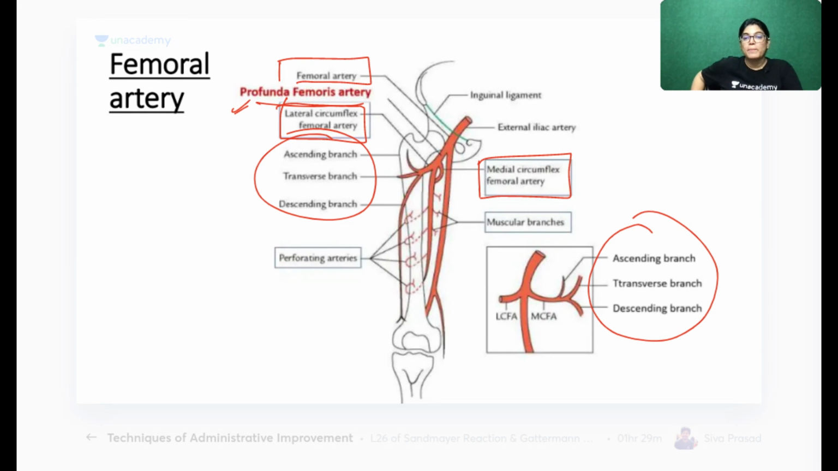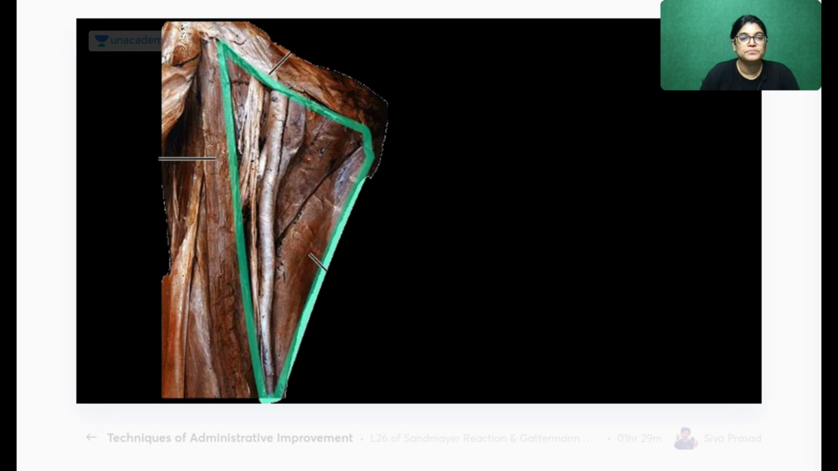When we study the topic of anastomosis at the back of the thigh, we will see how these ascending and transverse branches form the cruciate and trochanteric anastomosis. Sometimes short notes also come, like anastomosis at the back of the thigh. So these branches of lateral and medial circumflex femoral, mainly the transverse and ascending branches, form the anastomosis. Also, you can see the perforating branches of the profunda femoris artery in this diagram.